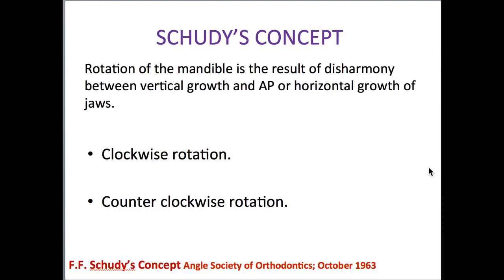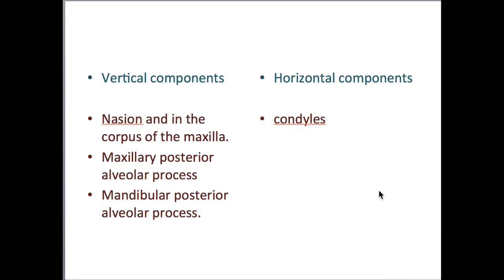Next, another terminology is given by Schury's concept, that is the clockwise and counterclockwise rotation. We are taking the essence from all these terminologies and we are talking as vertical growers and horizontal growers. So the clockwise rotation is nothing but vertical growers. Counterclockwise rotation is nothing but horizontal growers. So Schury's concept, you have to write the terminology and you have to write the article which is given for Schury's concept, and these are the components which are involved.